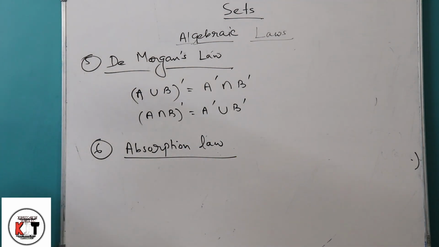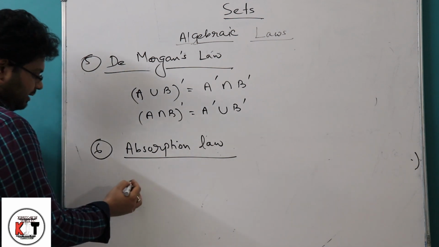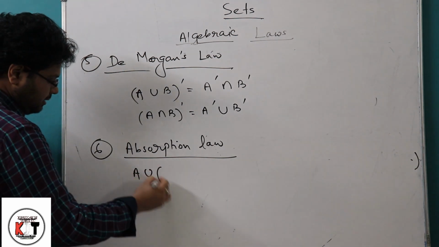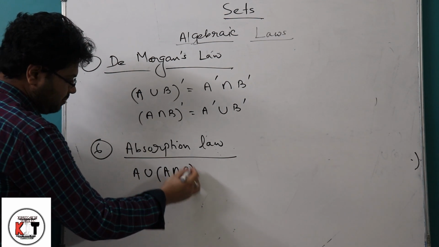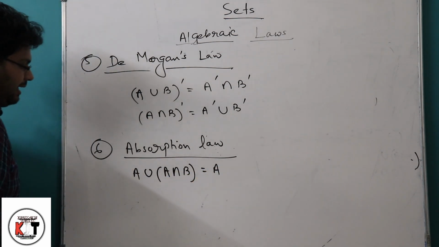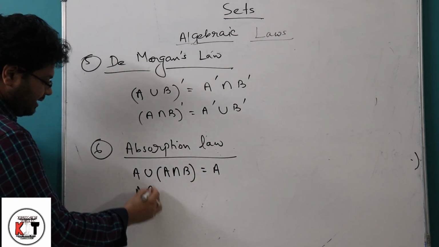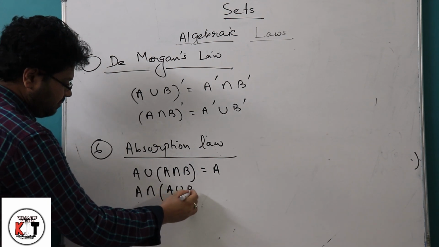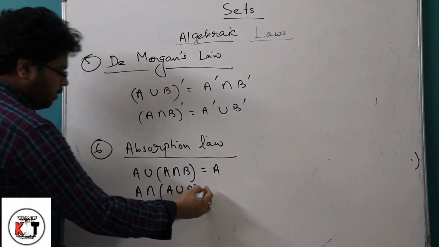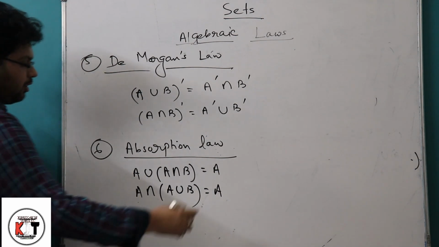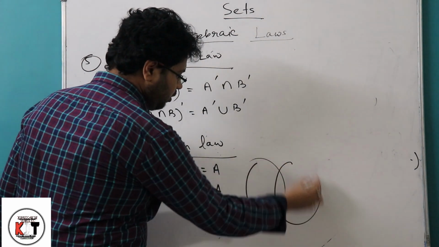And the last law is the absorption law. Absorption law means A union (A intersection B) gives A. Similarly, A intersection (A union B) also gives A. If we draw the Venn diagram, this law will be clear.